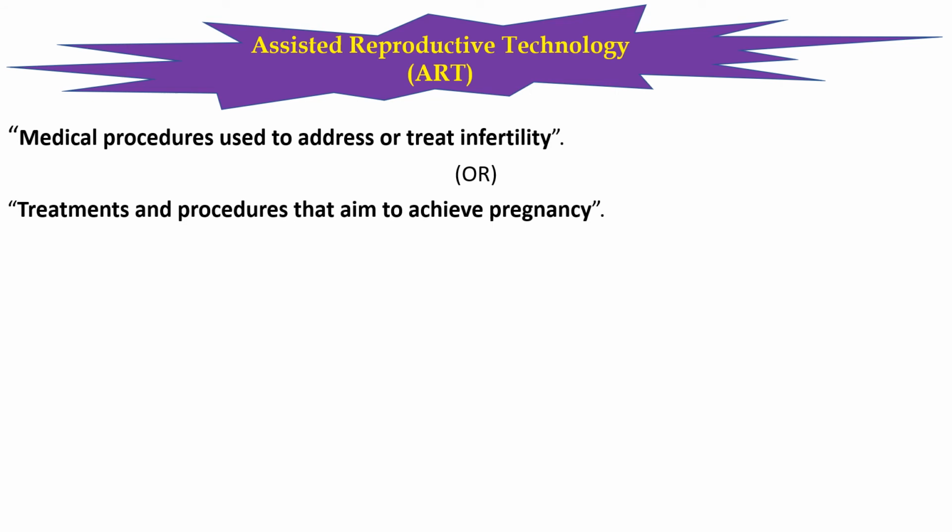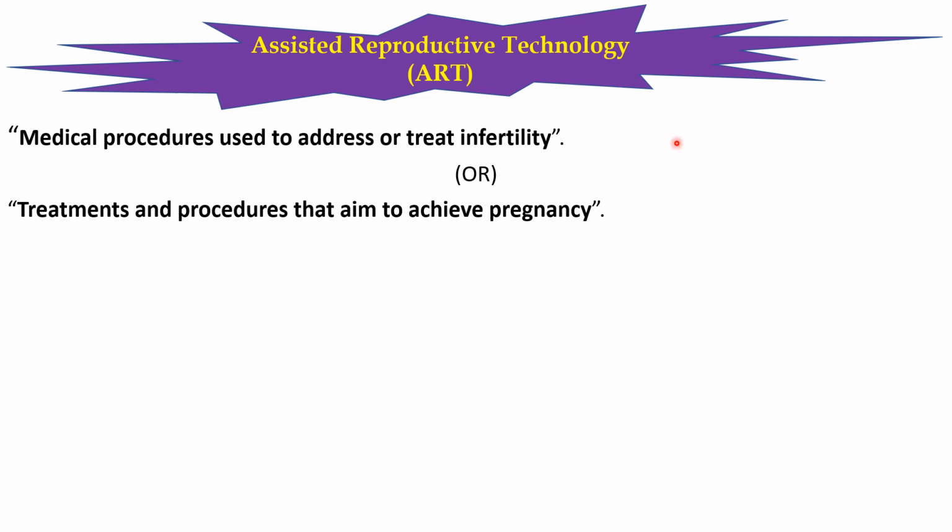Next important aspect: assisted reproductive technology, ART. So you can have one question in your mind: can the infertility problem be treated? Yes, the infertility problem of a couple can be treated. To treat that infertility problem, we approach one kind of technology which is called assisted reproductive technology.